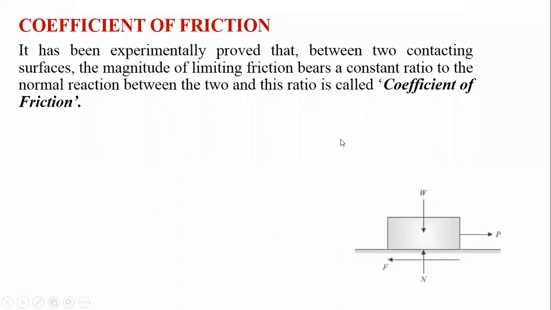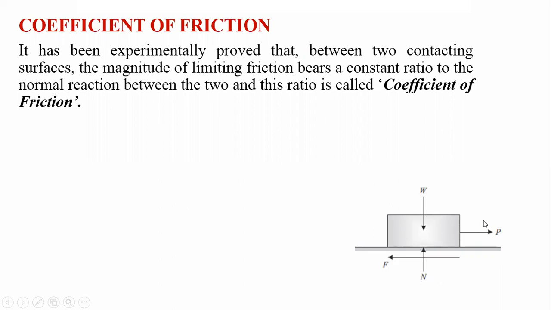Now if you see here, the weight of this block is W, and we are applying the external force P over here. This external force P and this friction force F are equal in magnitude but opposite in direction. This W, having the intensity W, will produce the reaction N over here.